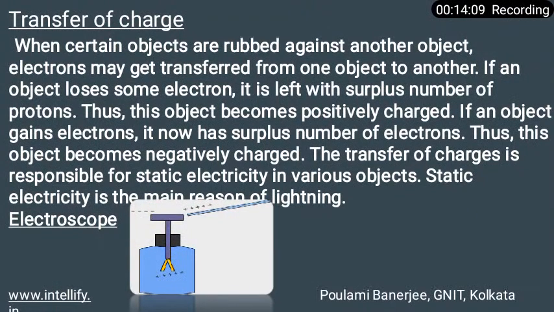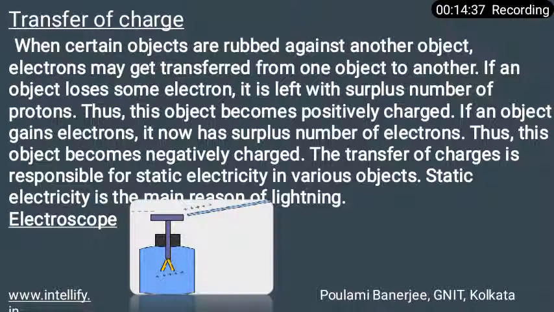The object loses negative charge and has a high level of positive charge, and thus the object becomes positively charged. If the number of protons is higher than the electrons, the object becomes positively charged, and if an object gains electrons, it now has a surplus number of electrons.